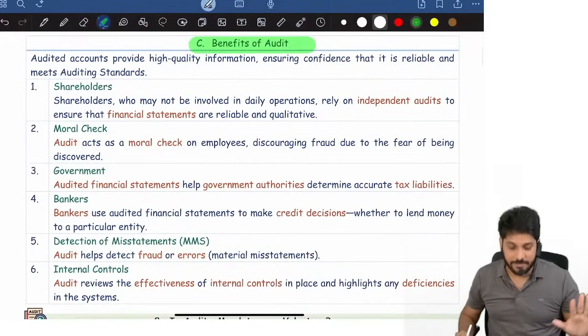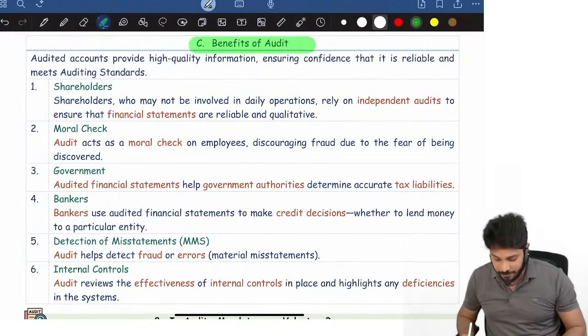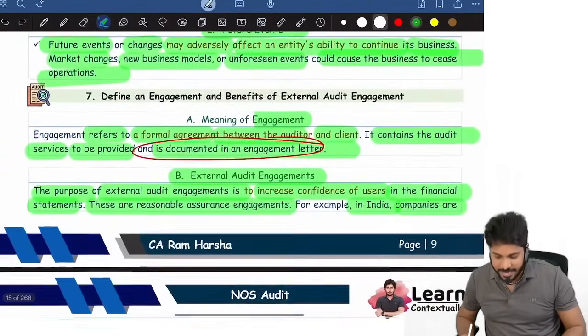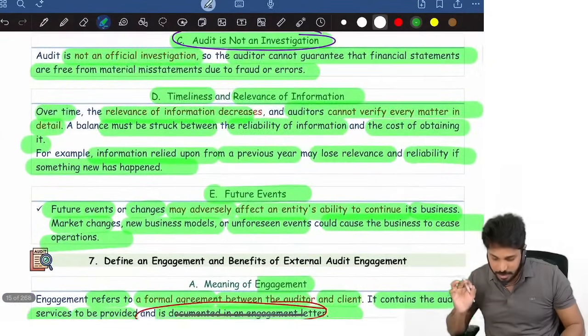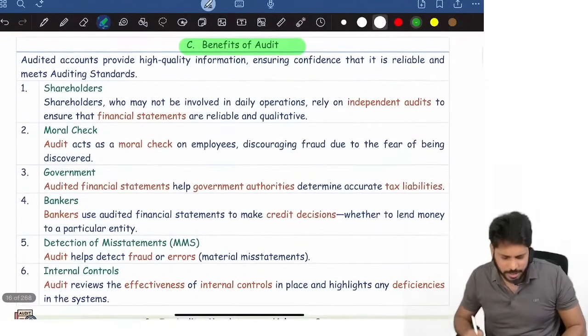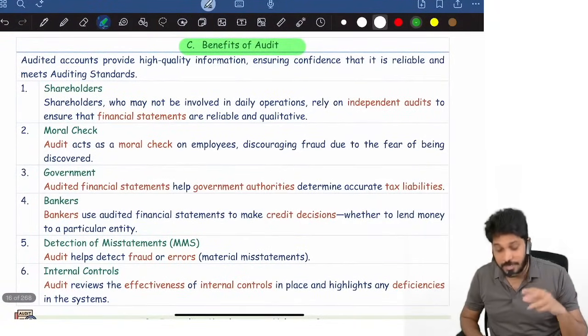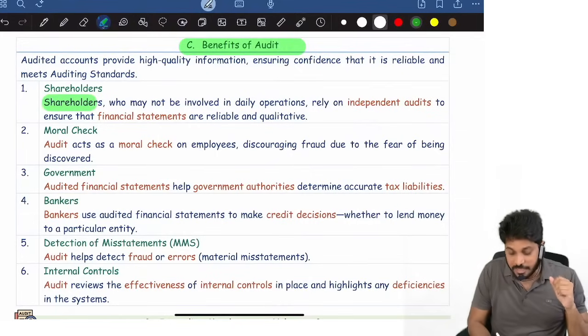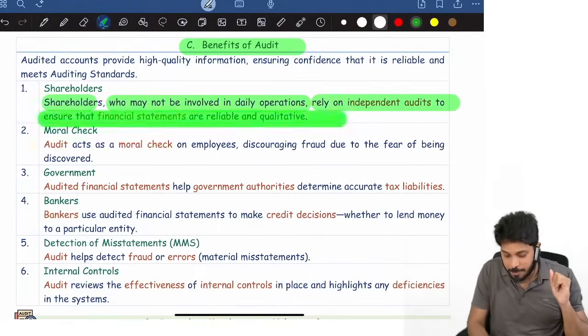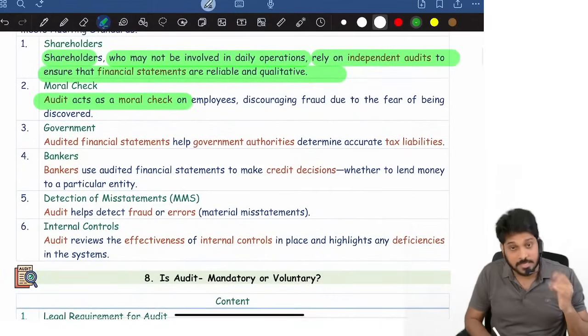So what are the benefits of audit? It benefits shareholders who are not involved in daily operations and who rely upon independent auditors. Audit acts as a moral check.